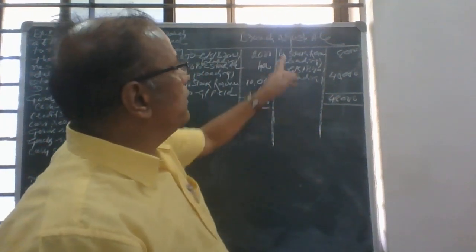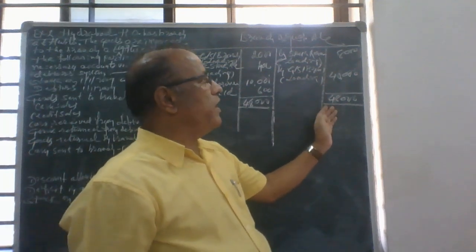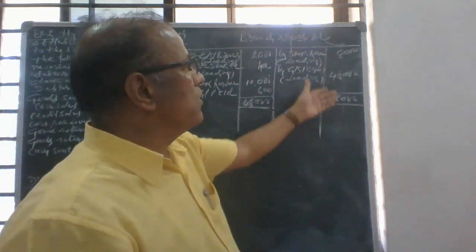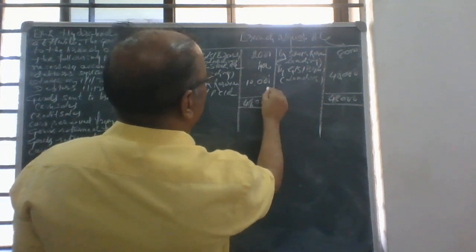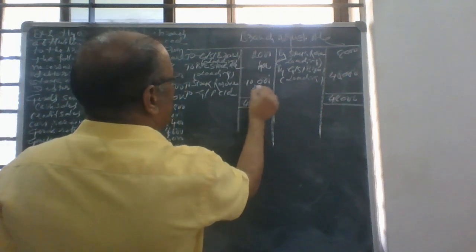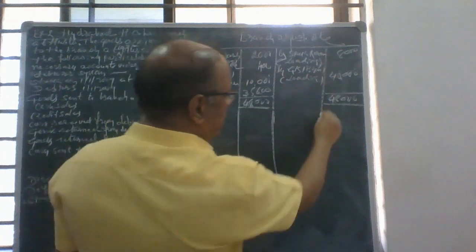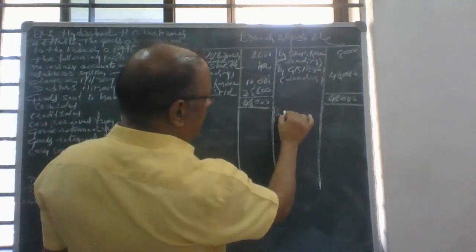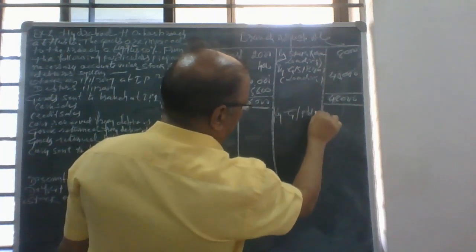You see here on the credit side of the branch adjustment account, there will be 48,000 instead of 56,000. We have made a wrong calculation. So 48,000, and the difference you calculate: 35,600 will be the gross profit, transferred to the second part of the branch adjustment account by gross profit brought down.